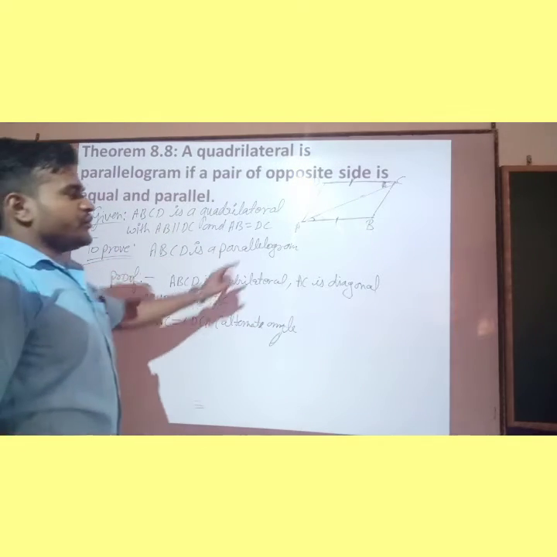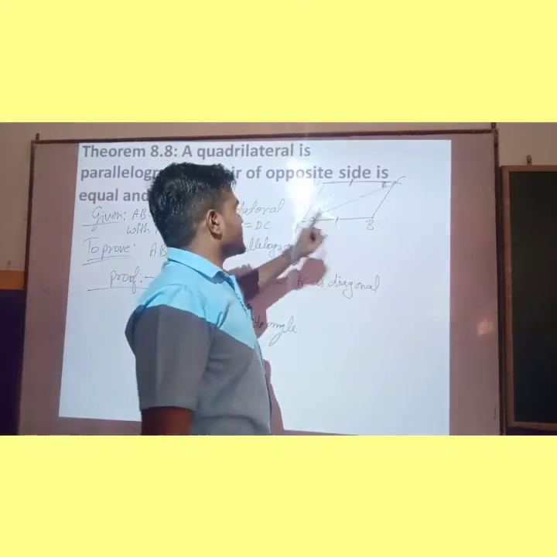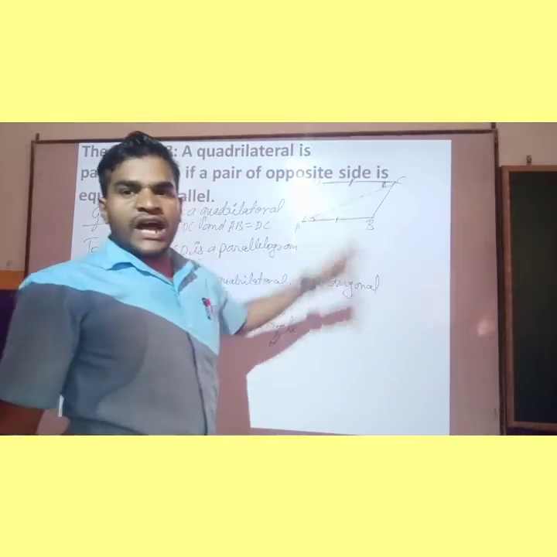Okay. So now children, we have two triangles. One is ABC and second is ADC.